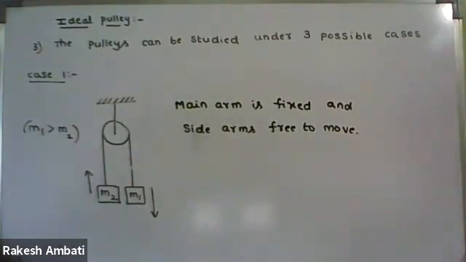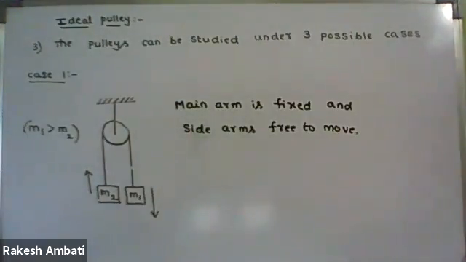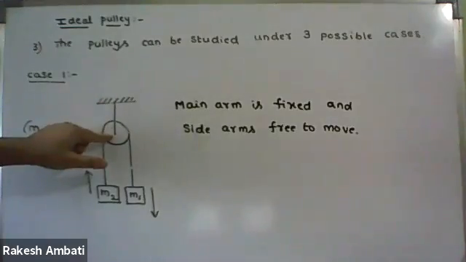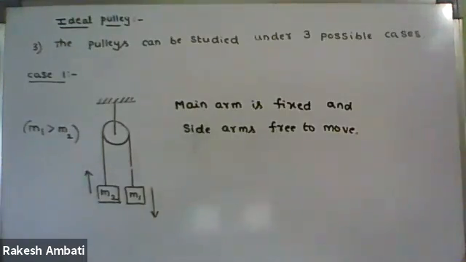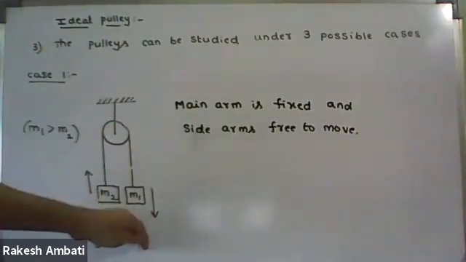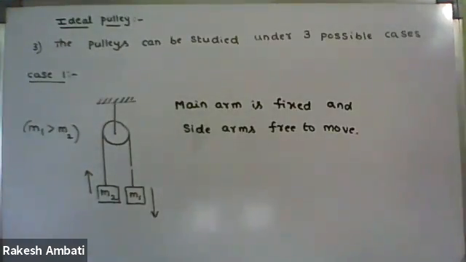These arms are strings only. Okay, correct. So the main arm is fixed and the side arms are free to move. If one side arm is moving downwards, the second side arm will move upwards. So it is the first case.